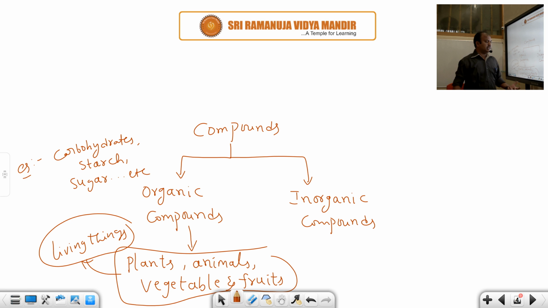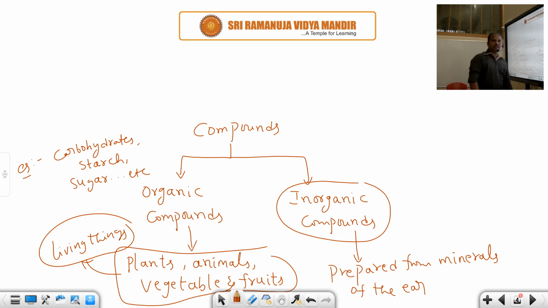But inorganic compounds are man-made compounds, because they are synthesized or prepared from minerals of the earth crust. Here, which atoms are there?